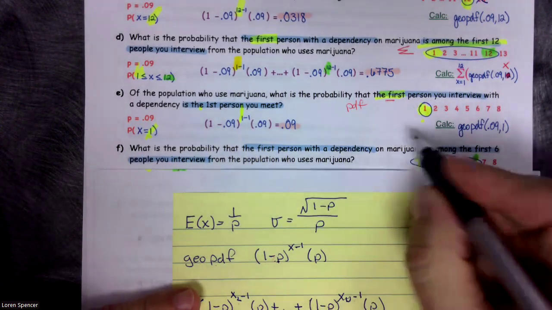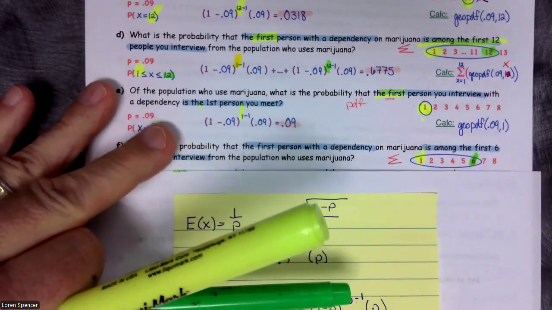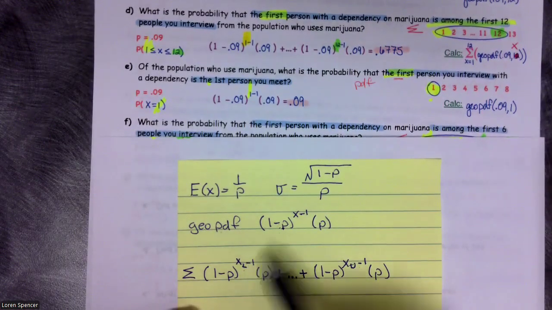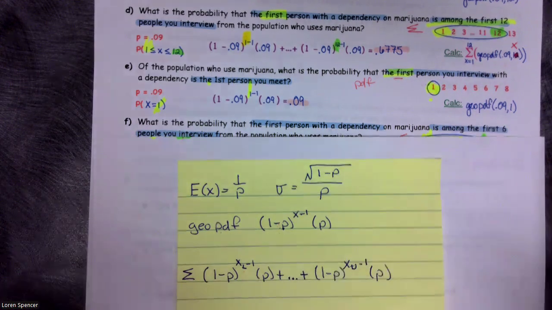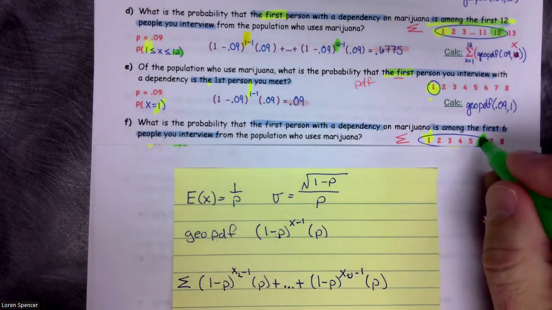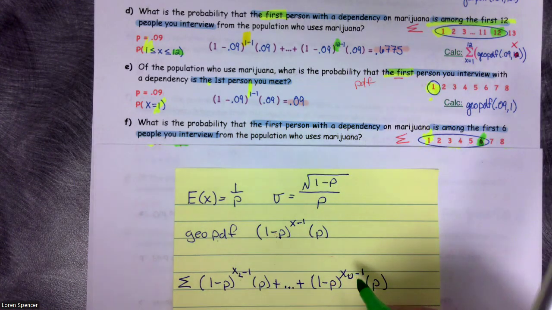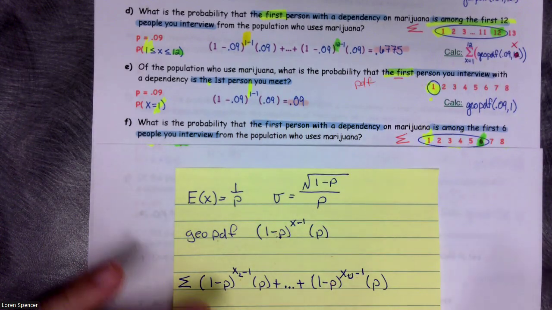And because we have all of these people, we have a summation. So I'm going to use my lower one, which is 1, and my upper one, which is 6. So this will be 1 minus 1, and this will be 6 minus 1. And our probabilities are still going to be 0.09 all the way through.